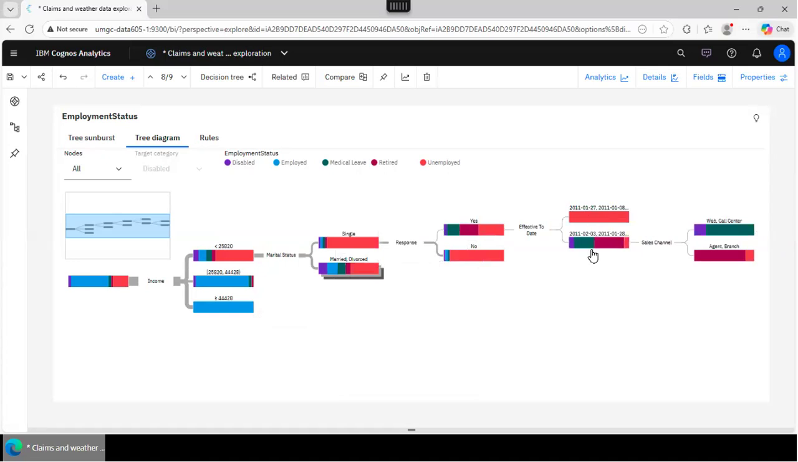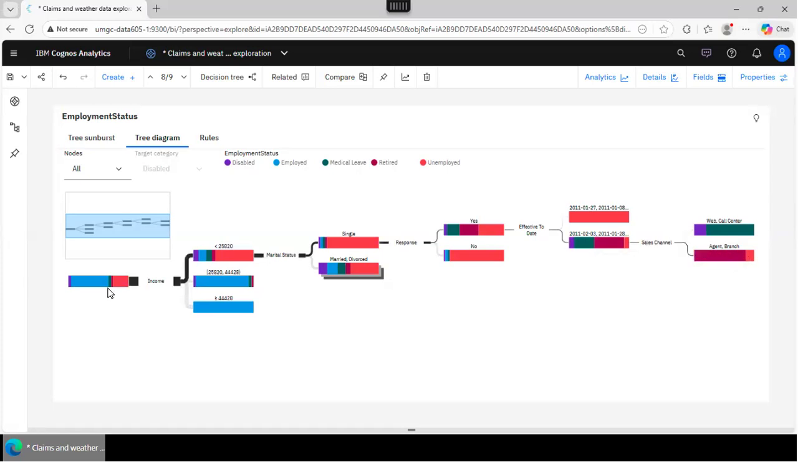But wait a minute, why did I not want to conclude that it's unemployed? Well, because, see this? It's looking at the effective due date right now. And if it falls here, then it's looking at the sales channel. And take a look at it. If the sales channel is agent, right, now it's retired. See this? So we could not conclude that it's unemployed because, do you see that it keeps on expanding further? So it believes that we can make a better classification, right?